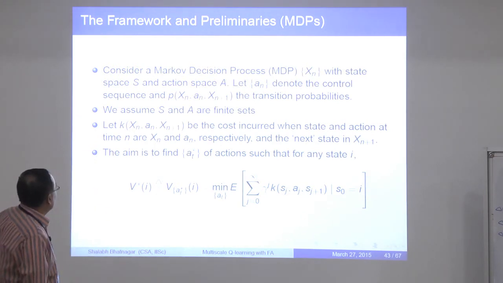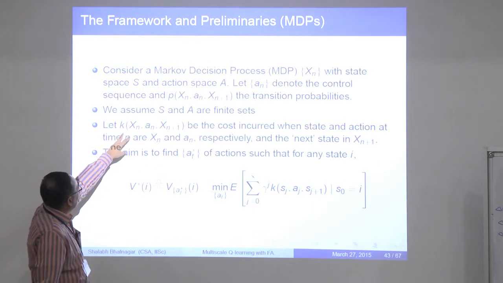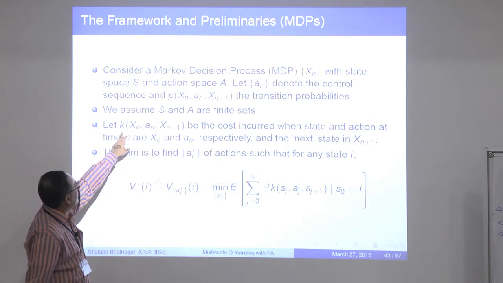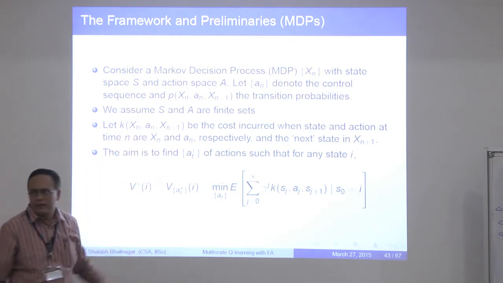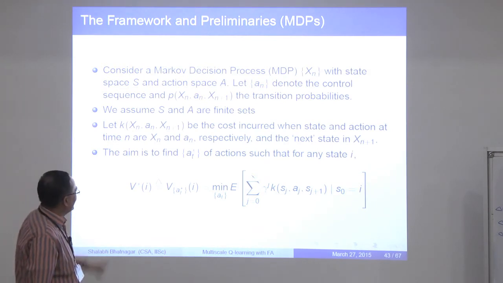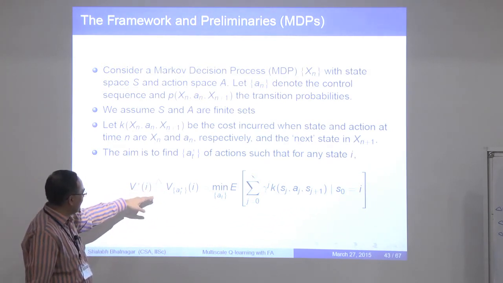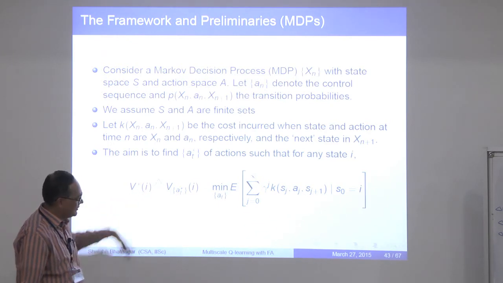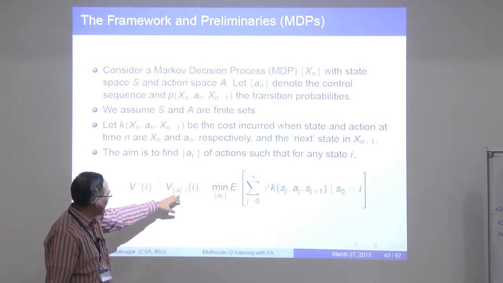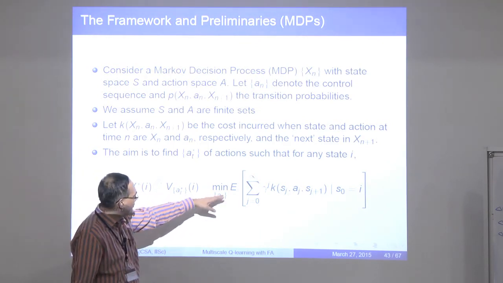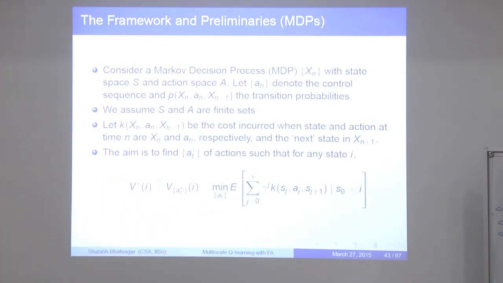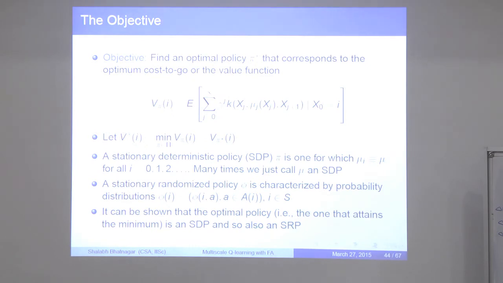Alright. And this will be the single stage cost. So if I am in state X_n, I pick this action A_n and I move to the next state X_{n+1}, and I incur this cost K(X_n, A_n, X_{n+1}). Essentially this is explaining the setting which we have seen in all these lectures, so maybe I'll skip through most of this. V*(i) is the value function, so essentially the idea is to minimize over all possible sequences of actions the infinite horizon discounted cost. We'll worry about the discounted cost for now.